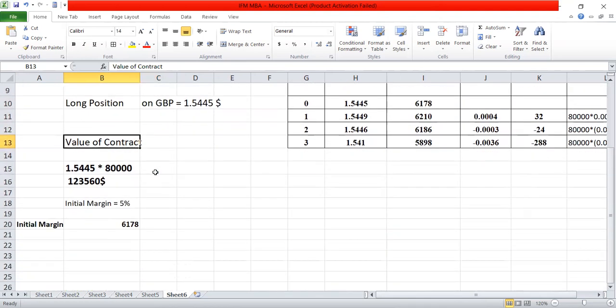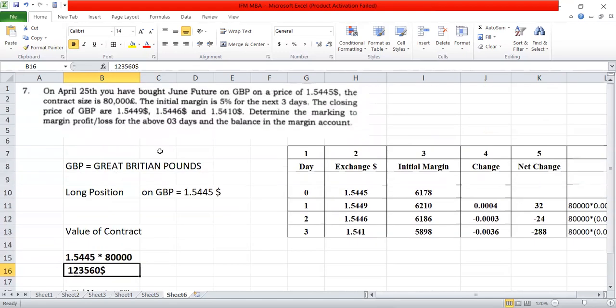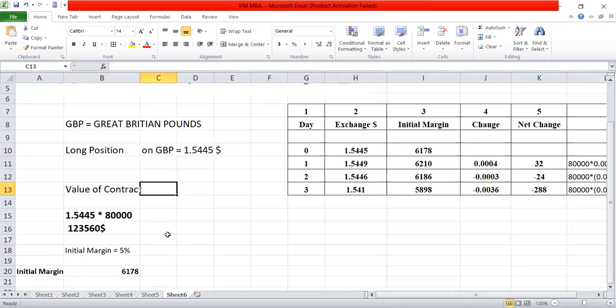Now what we have to do, we have to multiply it. So 1.5445 into 80,000 is 1,23,560 US dollars, because we have converted this value, as they have given it in US dollars. So into 80,000, that is $1,23,560, the total value of the contract. So you have to multiply the GBP price on the first day, the beginning of the day, into the contract size. So the total value is $1,23,560.